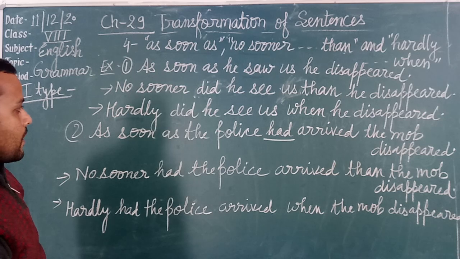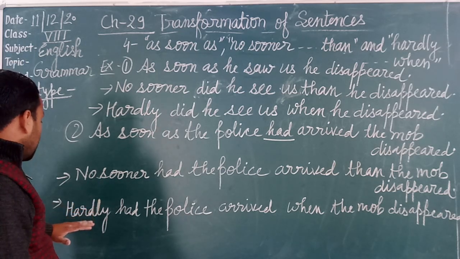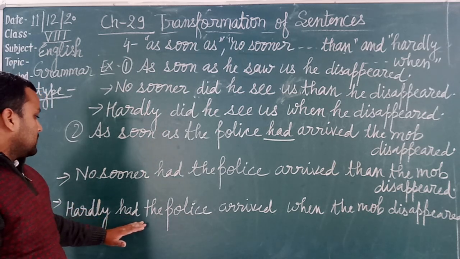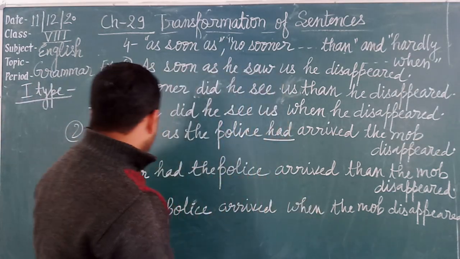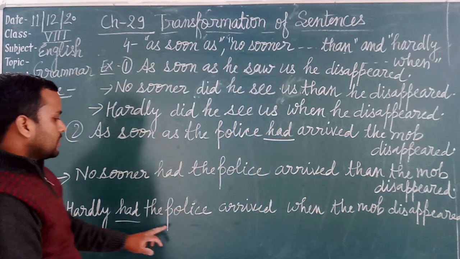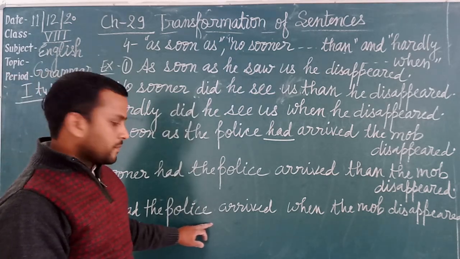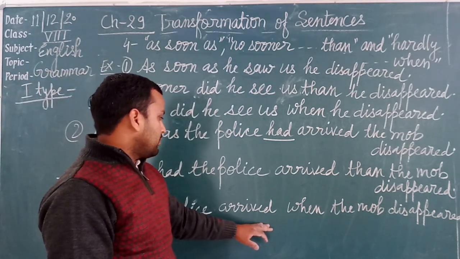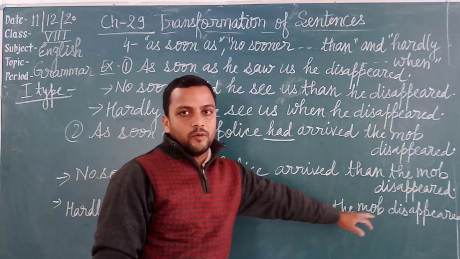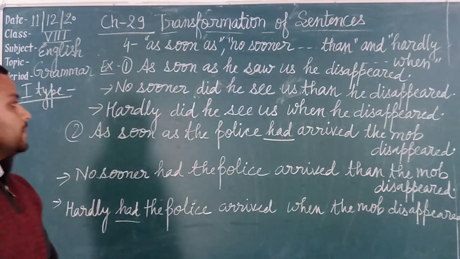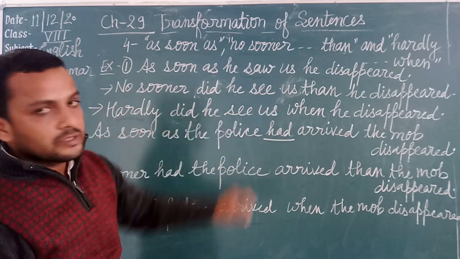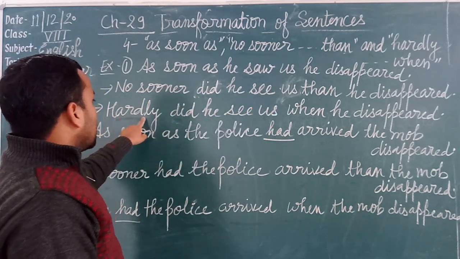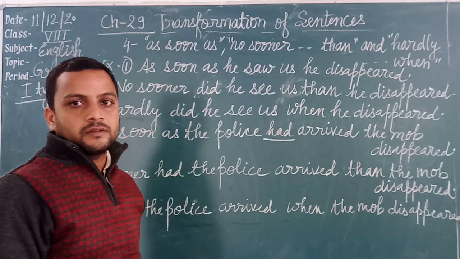Okay? Hardly had the police arrived when the mob disappeared. Hardly, after that had, the subject the police, then verb arrived, when the mob disappeared. Okay, so when the sentence starts with no sooner, we use than. When the sentence starts with hardly, then we use when.